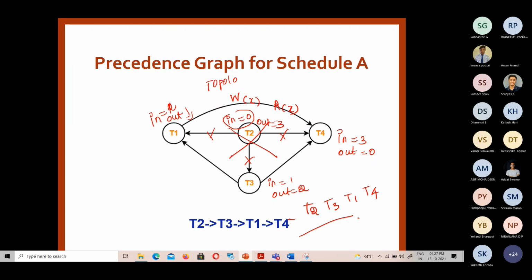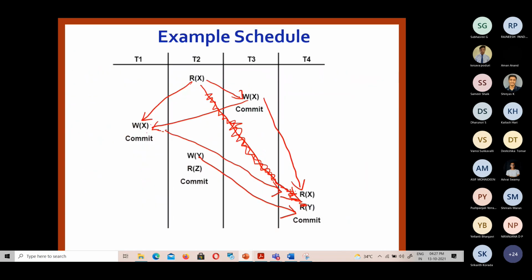We are checking the same thing, just with a different method: drawing the precedence graph, finding the dependencies and finding the cycle. If there is no cycle, then if it is executed in this order, it may lead to a serial schedule.